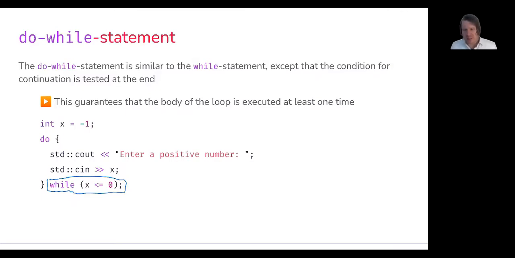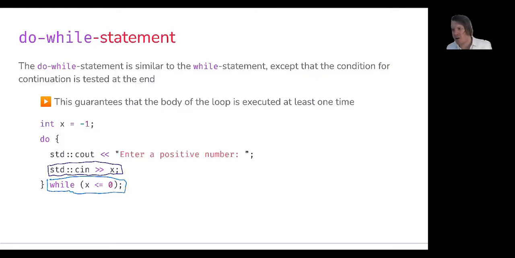So what's this little code snippet doing? There's some variable here, x, initialized with -1. And then it looks like I'm writing something to standard output. std::cin allows us to take input from the keyboard in the terminal window. And I'm essentially just expecting the user to type in an integer value.